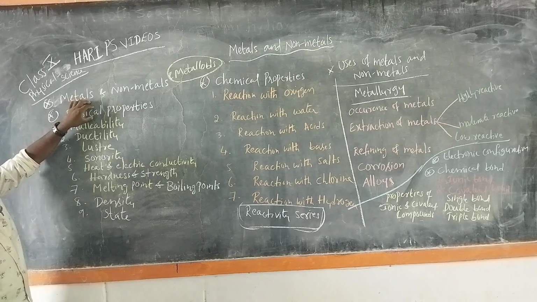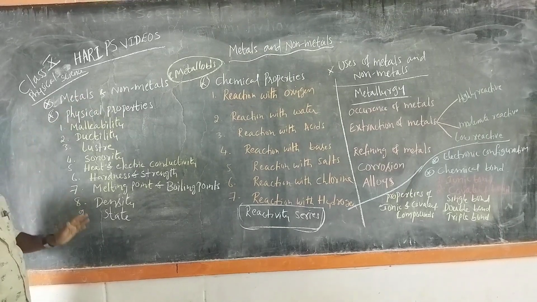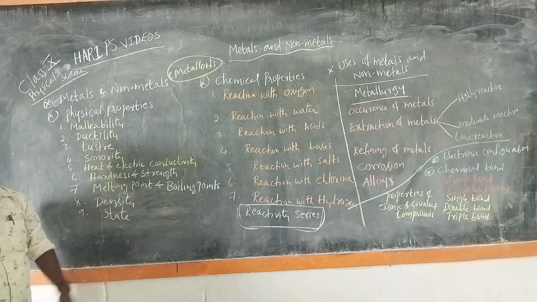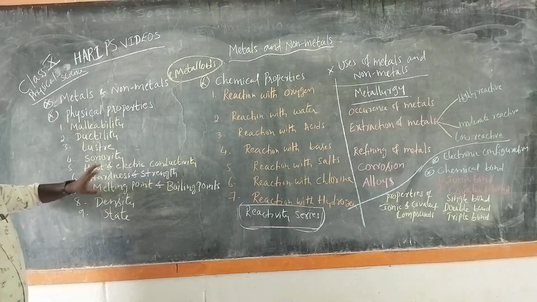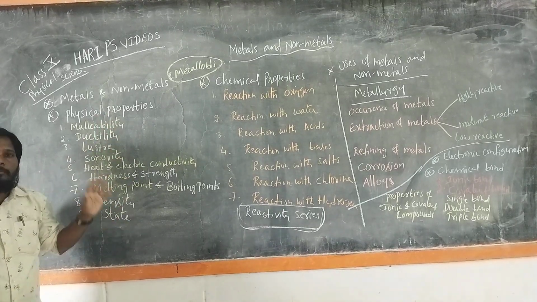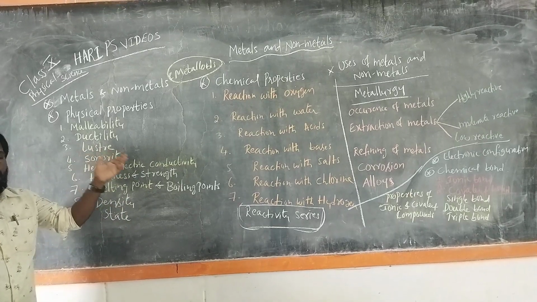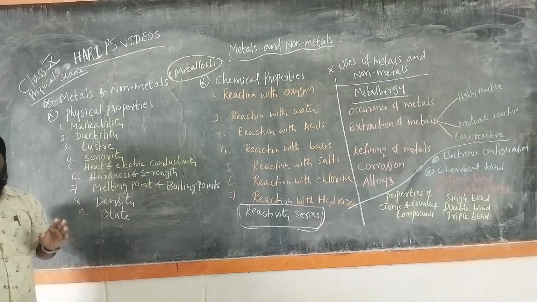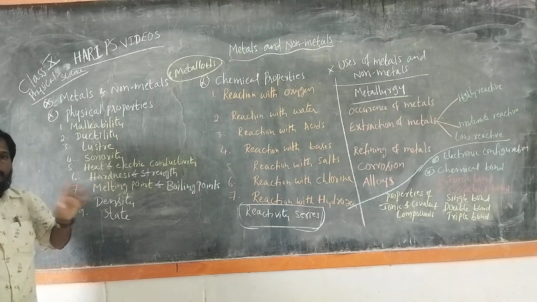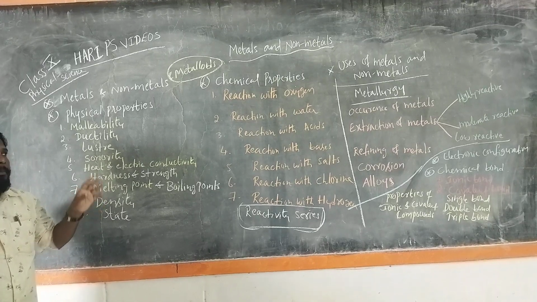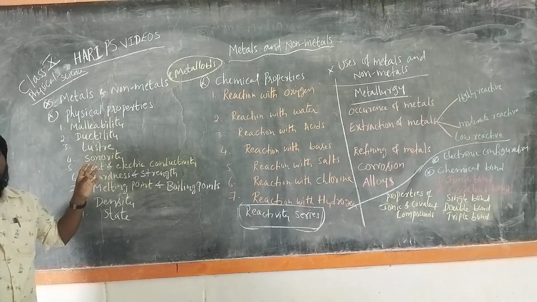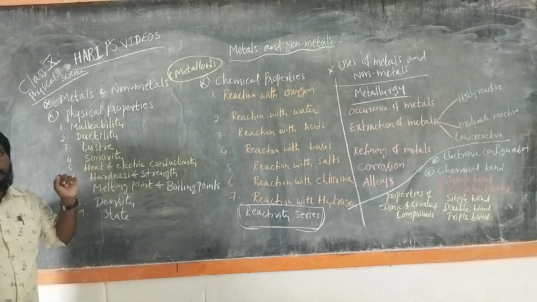In physical properties, there are different physical properties of metals and non-metals, and we will discuss them with some examples.